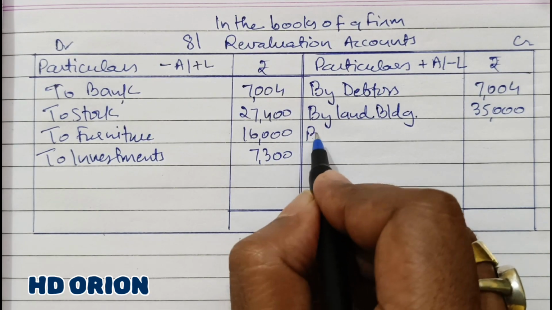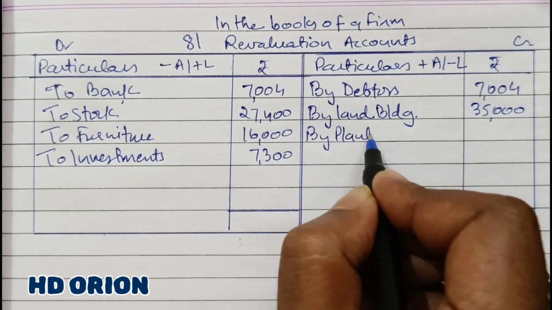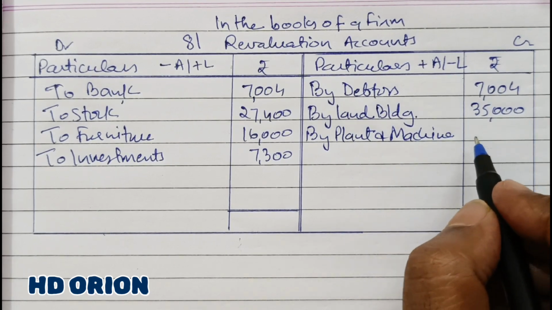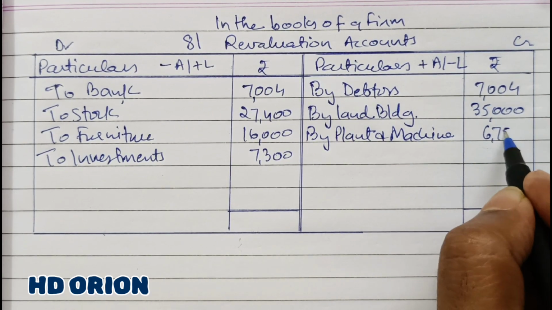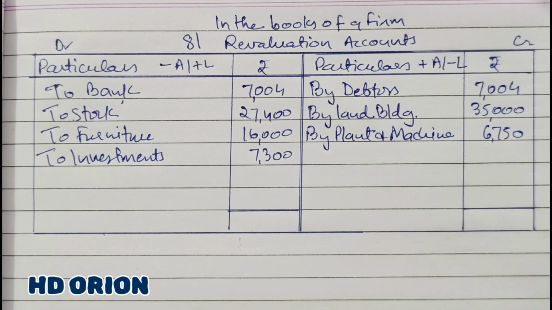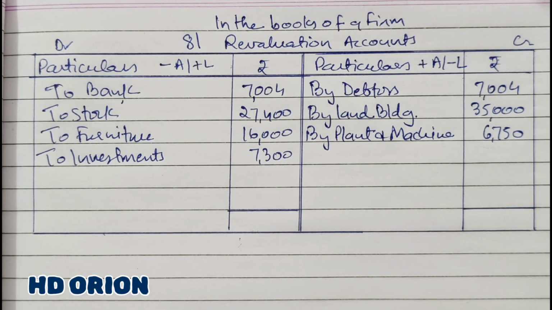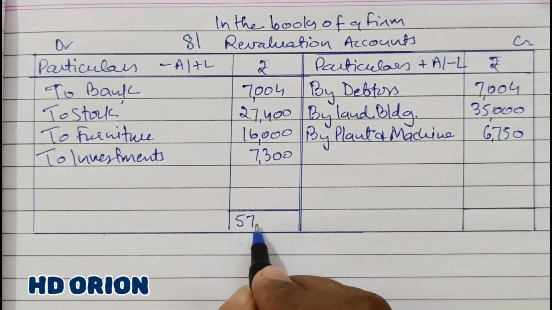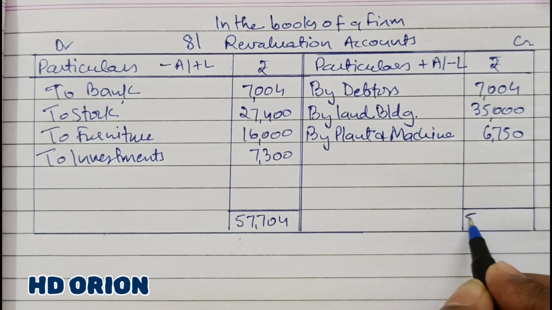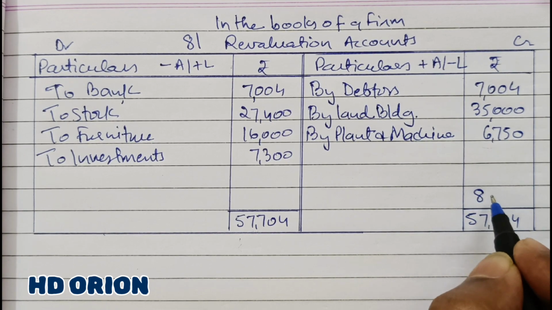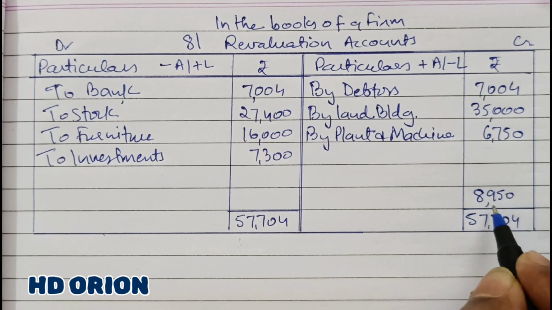And plant and machinery is also increasing. Plant and machinery, from their book value it is increasing by 10%. So 67,500's 10% is 6750. Now by observation we see that the debit side is more. It is 57,704. To make it same, we have to insert an amount of rupees 8,950. It is a debit balance.